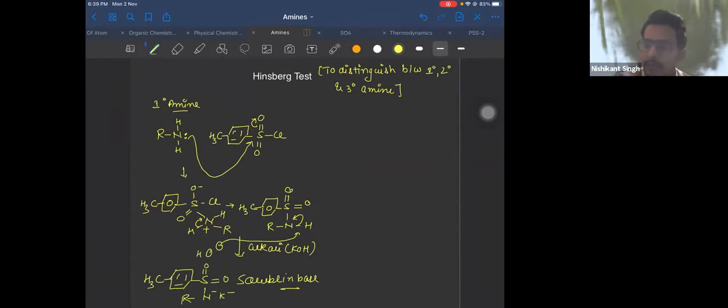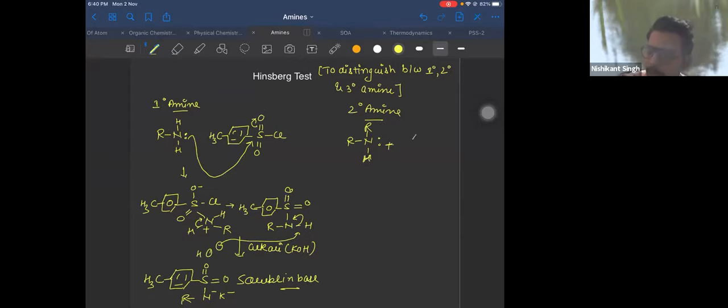Now do the same thing with secondary amine. Replace this H by R. So here one of the H is replaced by R. Everything else is same. Do the same thing with secondary amine, RNRH.